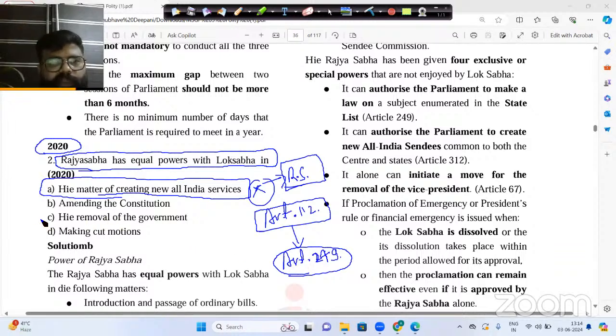Now let us go for the second statement. The second statement is amending the constitution. This is a correct statement because whenever we go for a constitution amendment bill, we talk about article number 368.